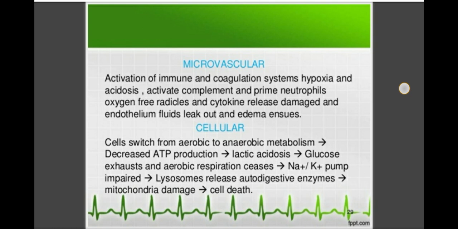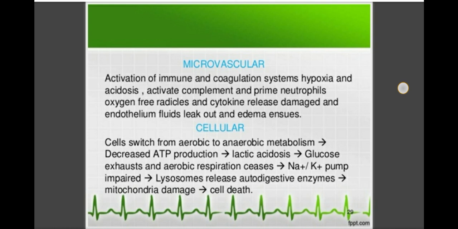Then in the cellular region, what happens in the actual cell? Cells switch from aerobic to anaerobic metabolism. As there is a decrease in the O2 supply to the cells, there is a shift from aerobic to anaerobic metabolism, and that decreases ATP production.